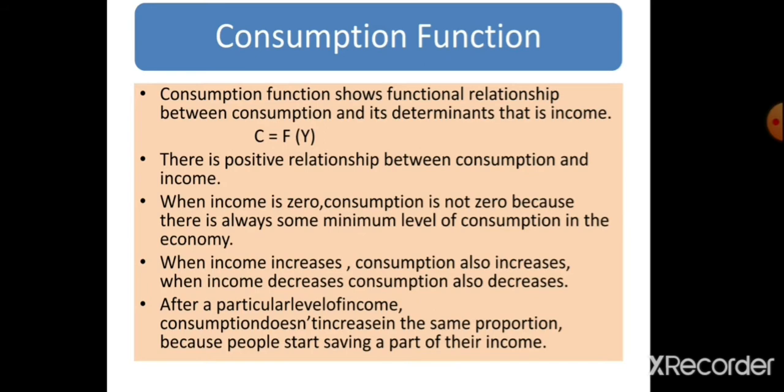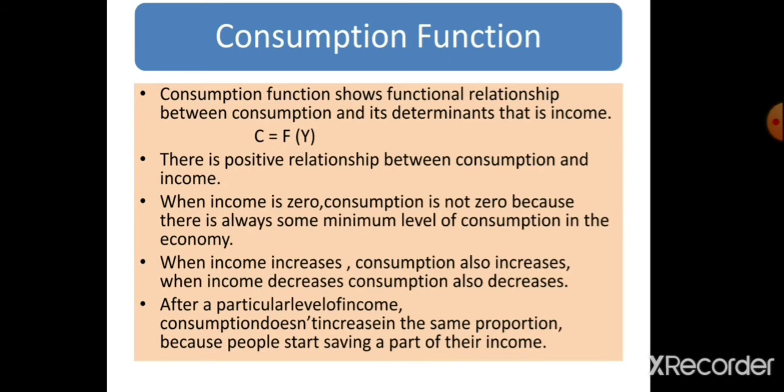Now, a very important point: after a particular level of income, as income increases, consumption also increases, but does not increase in the same proportion because people start saving a part of their income. So dear students, keep 3 points in your mind about the consumption function. Number 1, when income is zero, consumption is not zero because of the minimum survival level of consumption.